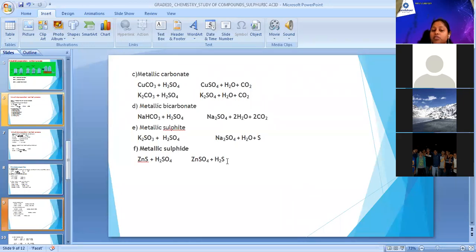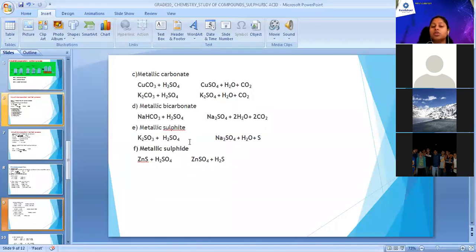Again, I'll repeat this point, like in HCl we have done, they will ask you a question based on the difference in reaction between sulfite and sulfide with concentrated sulfuric acid. So sulfite produces sulfur dioxide, SO2, and sulfide produces H2S gas in the reaction.